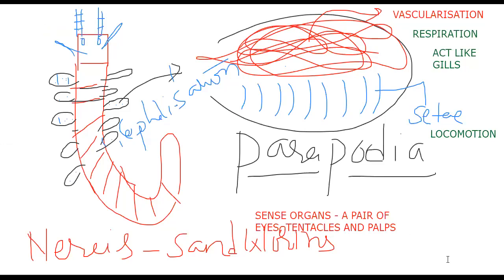Okay, so now we want to discuss Polychaeta reproduction. Number one, these are unisexual. What is the meaning of unisexual? Male and female are separate, that's why we call them unisexual.